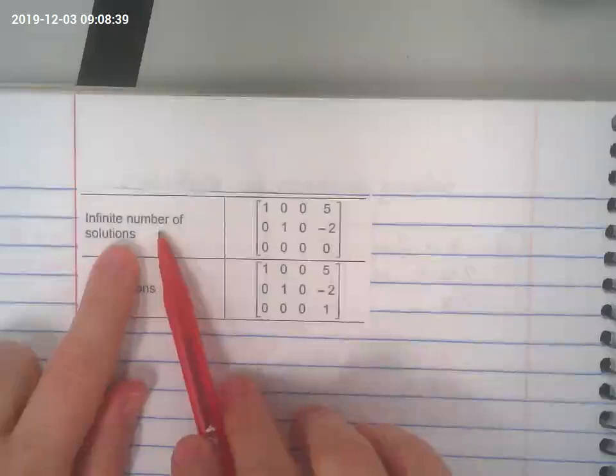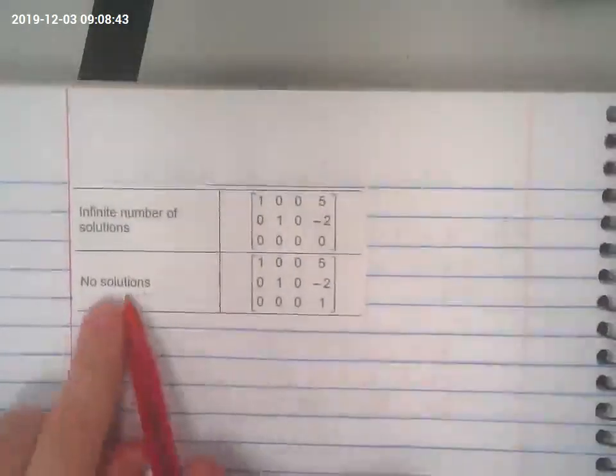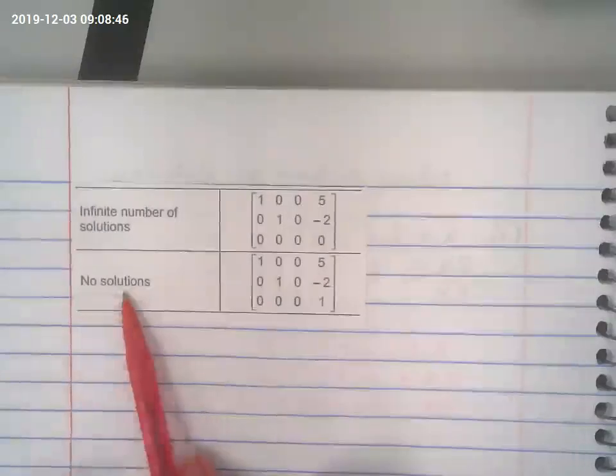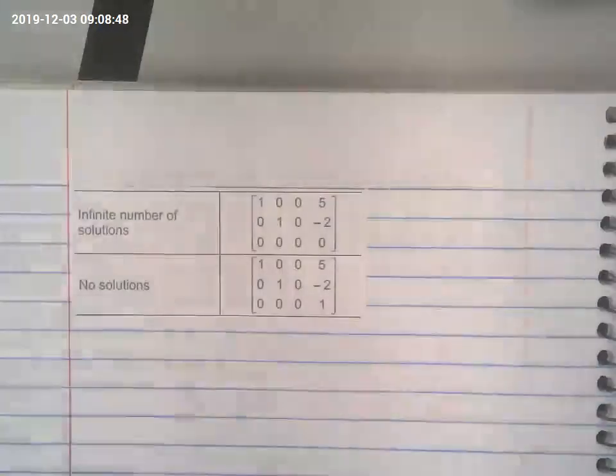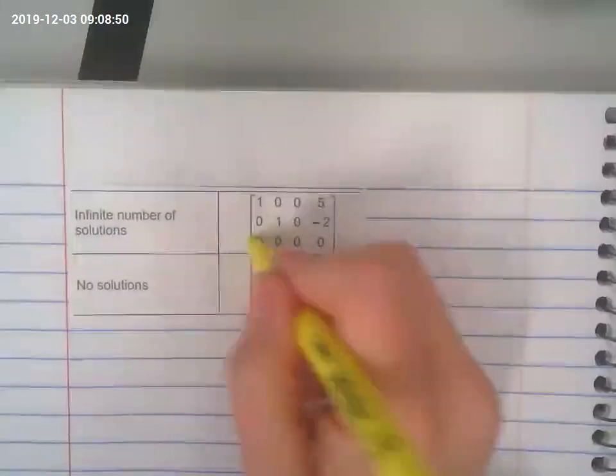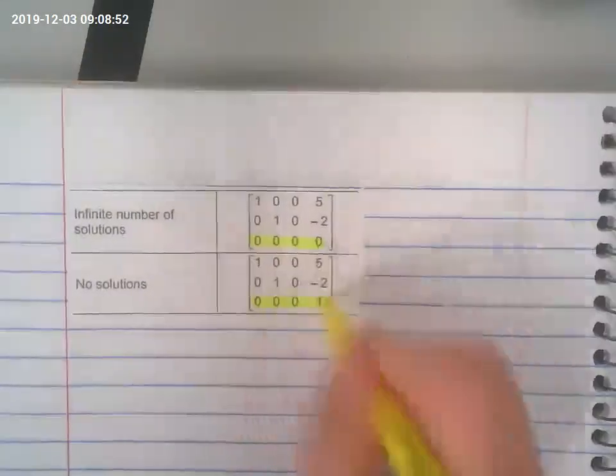Now you will have some special cases where you have two lines. If you were to graph, the two lines would be the same. One would overlap the other, or you would have parallel lines, so no solution. And what you need to look for is that third row right there.